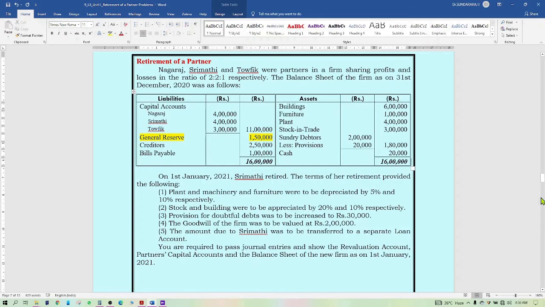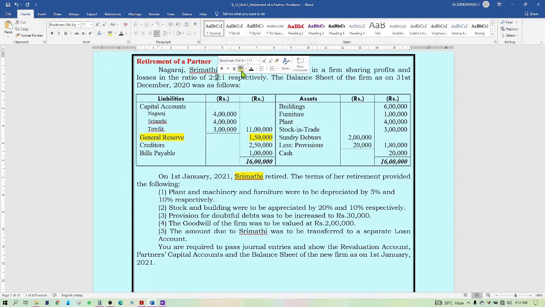On 1st January 2021, Srimati retired. Her profit sharing ratio is 2/5. The terms of retirement are given below. Plant and machinery and furniture were to be depreciated by 5% and 10% respectively.